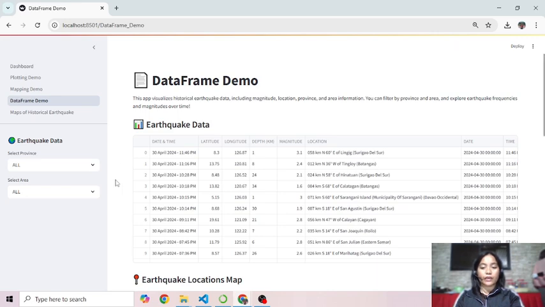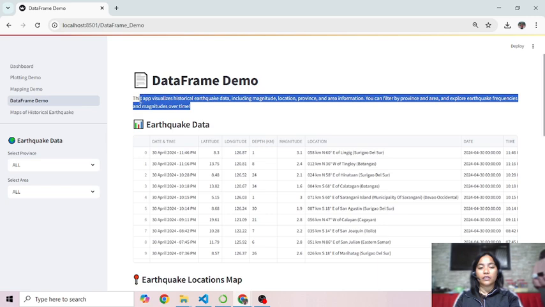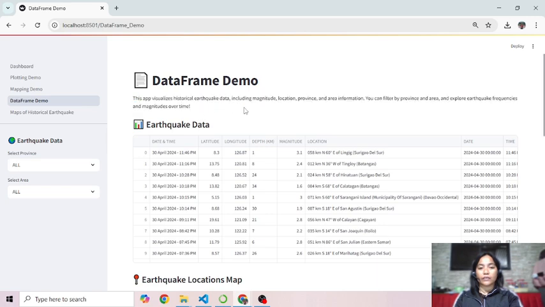As you open the app, you'll see the title and a short description explaining the purpose of the dashboard. This app visualizes historical earthquake data, including magnitude, location, province, and area information. You can filter by province and area and explore earthquake frequency and magnitude over time.